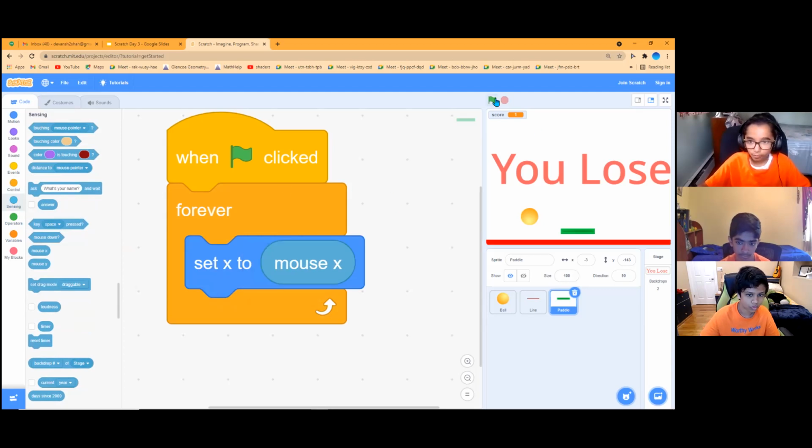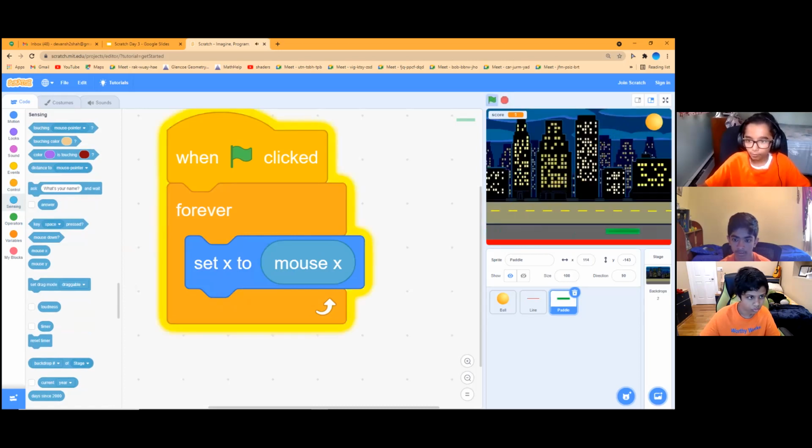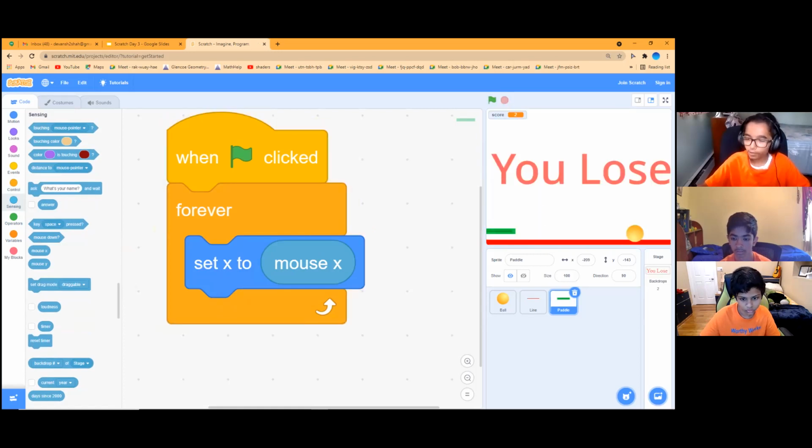And now once I run this code, I will be able to control the paddle with my mouse and bounce the ball around. And when it hits the red line, then it will say "you lose." And Arnav will conclude from here.